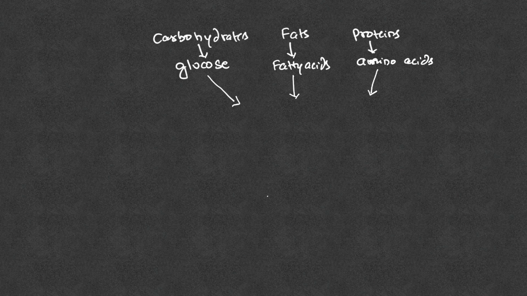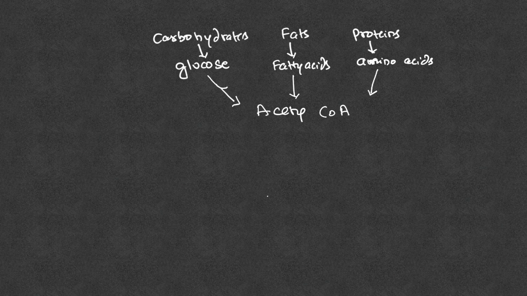So the oxidation of glucose, fatty acids and amino acids will give rise to a common metabolic intermediate called acetyl CoA. So acetyl CoA is a final common metabolic intermediate, and during this oxidation process, whenever glucose is oxidized into acetyl CoA, there will be release of energy.